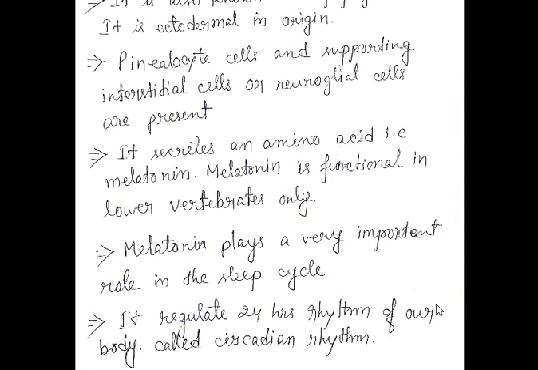It controls or regulates the 24-hour rhythm or sleep cycle of our body, and that's why it is also called the circadian system. So controlling of this 24-hour sleep cycle is also known as the circadian system.